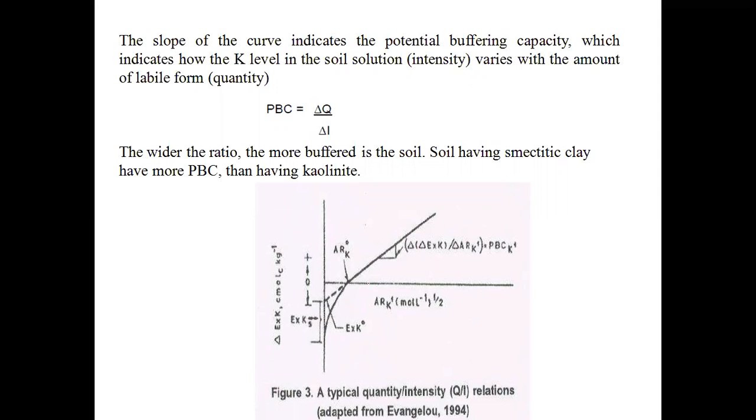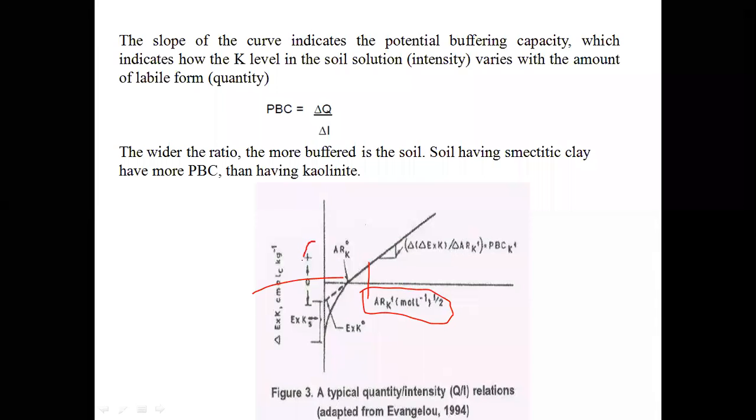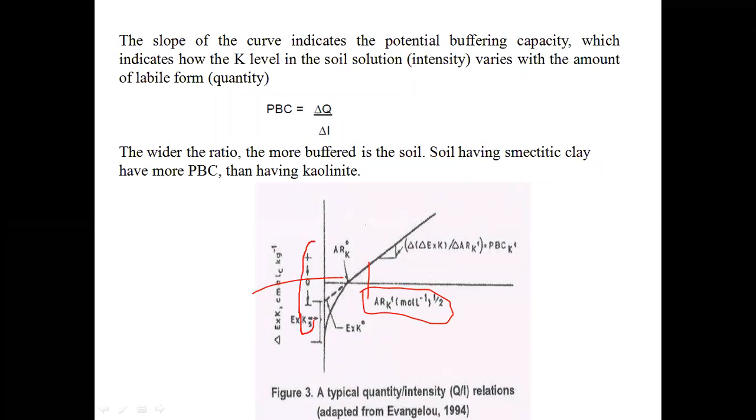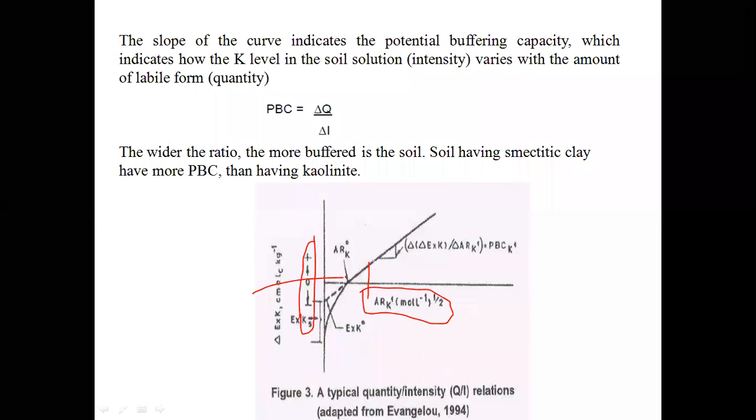This is the typical QI graph, that is, quantity intensity graph. Here on the x-axis ARK values will be taken, on the y-axis exchangeable K will be taken. A graph will be plotted between the ARK values and the delta K or exchangeable K values.